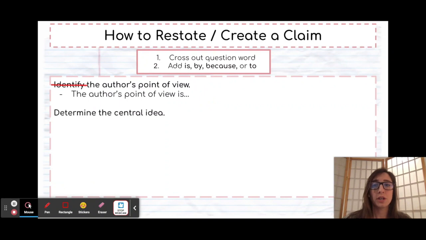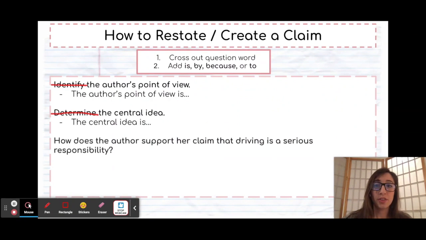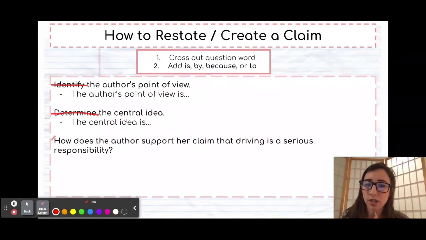Right? There's my restate. I can go ahead and answer the question with my inference. Let's look at another one. Determine the central idea. I'm going to cross out my question word. Determine the central idea is. A third example. No obvious question word, but actually there is. How is our question word. How does the author support her claim that driving is a serious responsibility?